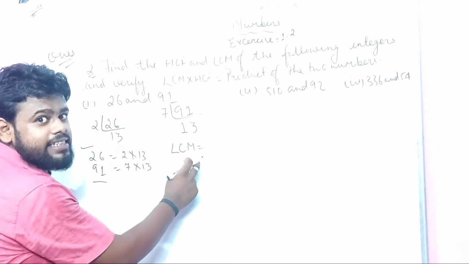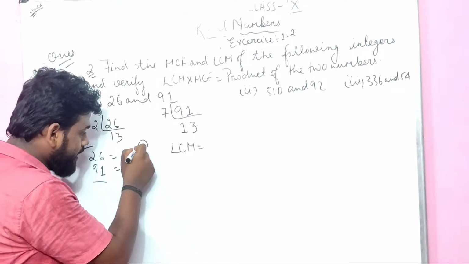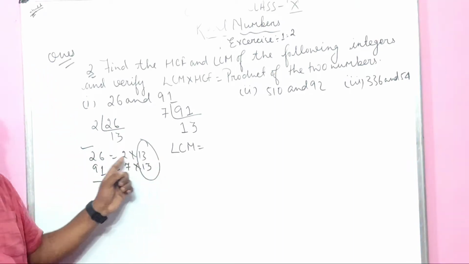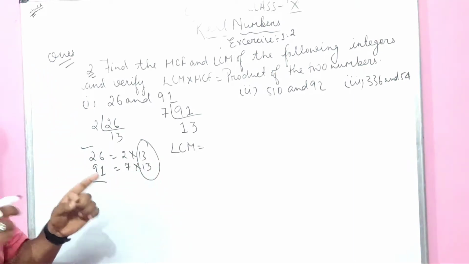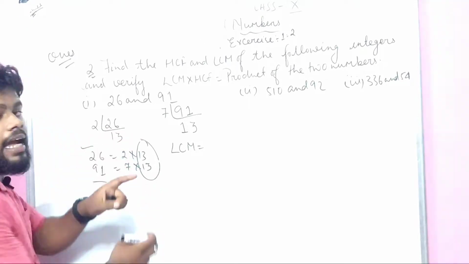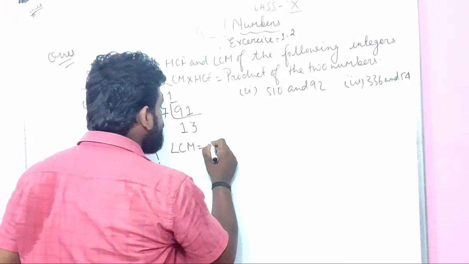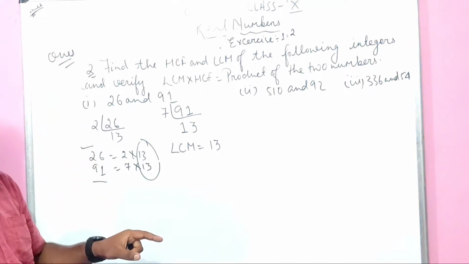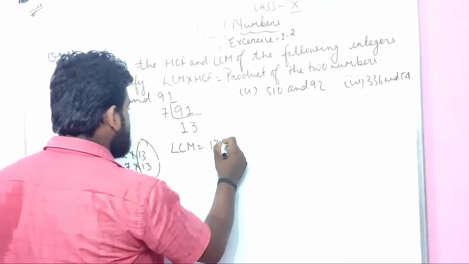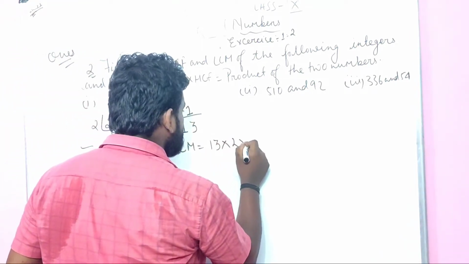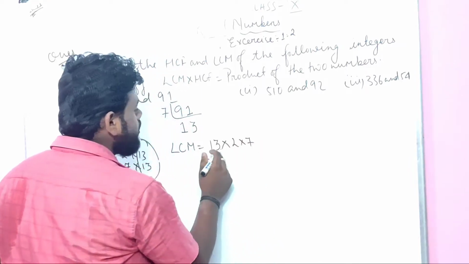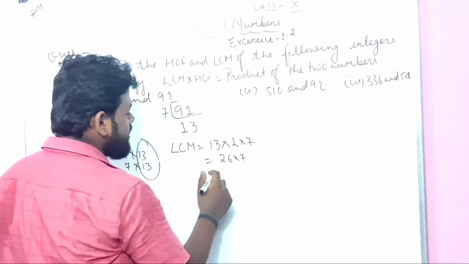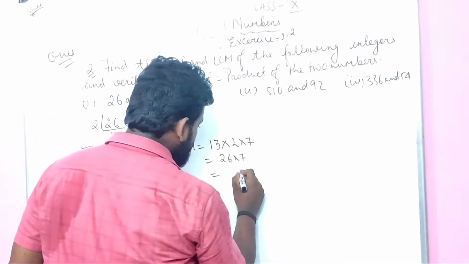If I will find the LCM, I have to pair it. How many 13s are there? In the 26 also 13 is there. In the 91 also 13 is there. I have to pair it. Out of 2 13s, I have to take 1 13. As well as whatever the numbers will be there, I have to just multiply it. Simple and straight. 2 times 7. What did I get? 26 times 7. This is all about it, 6 7s are 42.